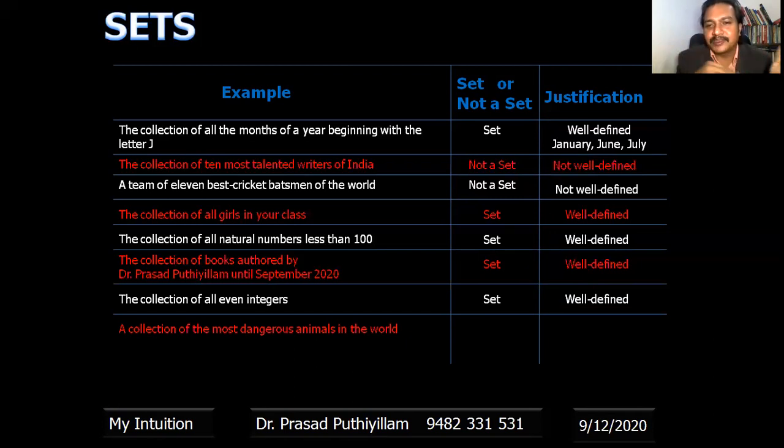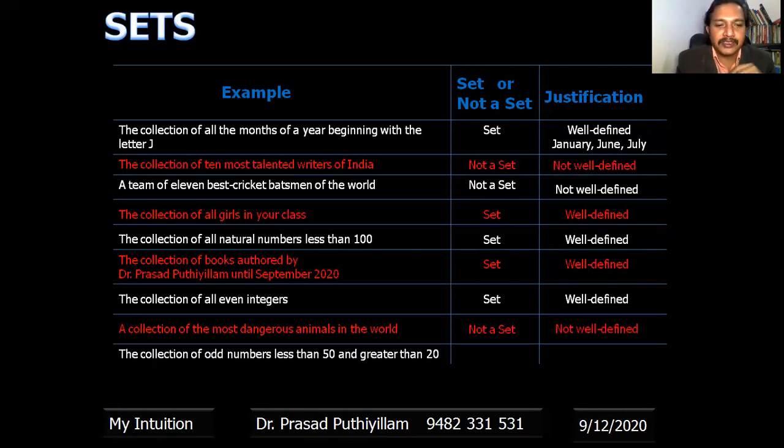It depends from person to person whether an animal is dangerous or not. For some people, no animal is dangerous to them. So it is not a set, not well defined. The collection of odd numbers less than 50 and greater than 20 is well defined, so it is a set.